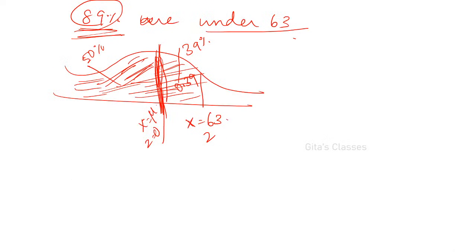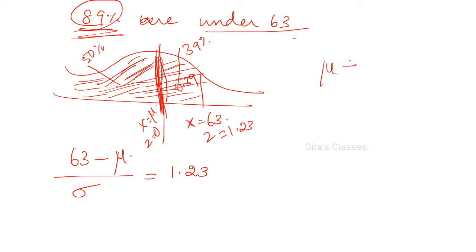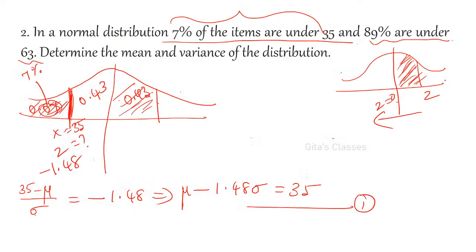Now, what is the x value? 63. So (63 minus mu) by sigma is equal to 1.23. Z is equal to 1.23. Is it plus or minus? It is plus because it is on the right hand side. If it is on the left hand side, you have to take minus. If it is on the right hand side, it is plus only. Therefore mu plus 1.23 sigma is equal to 63. This is the second equation.